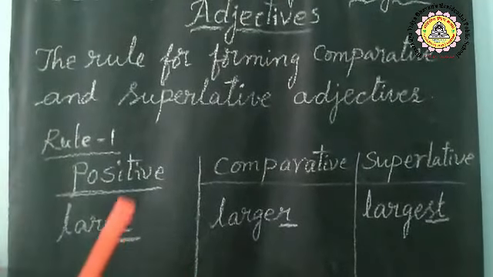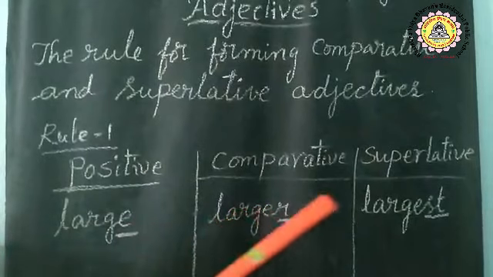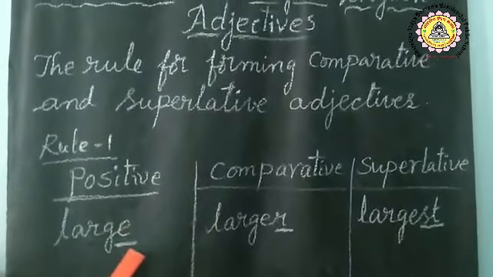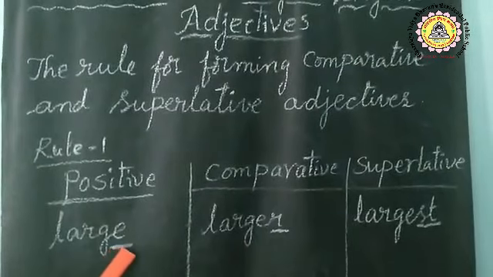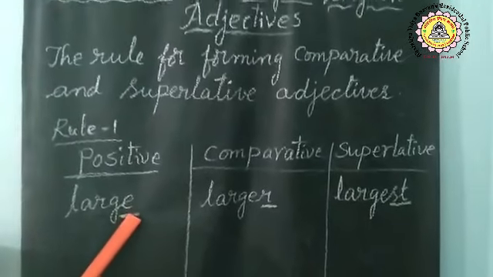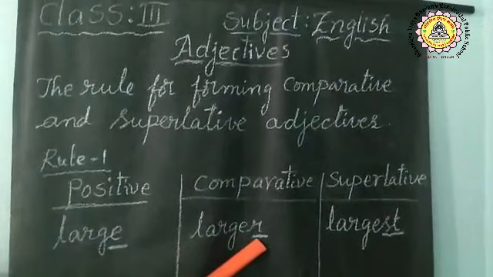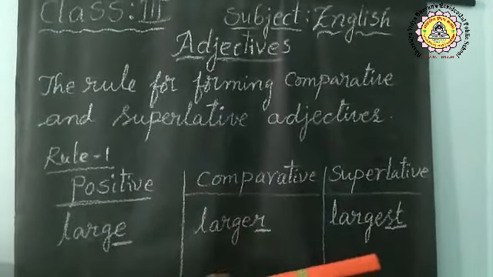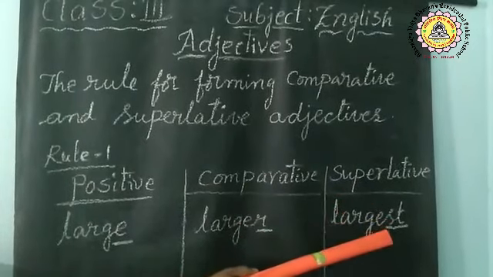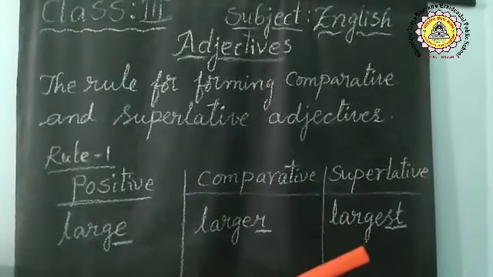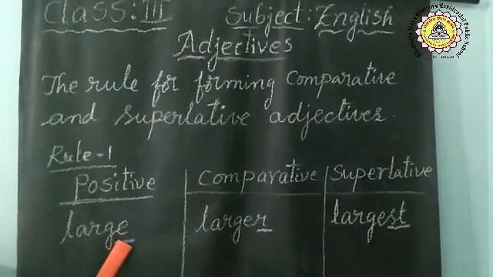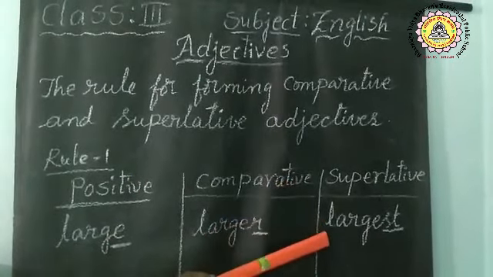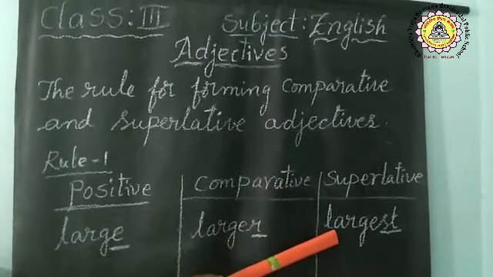Yes, children, I repeat, this is rule 1 to form comparative and superlative adjectives. If the positive adjective ends in E, we have to add R to form the comparative degree and ST to form the superlative degree. Have you understood? Here, large is the positive degree. What is comparative? Larger. What is superlative? Largest.